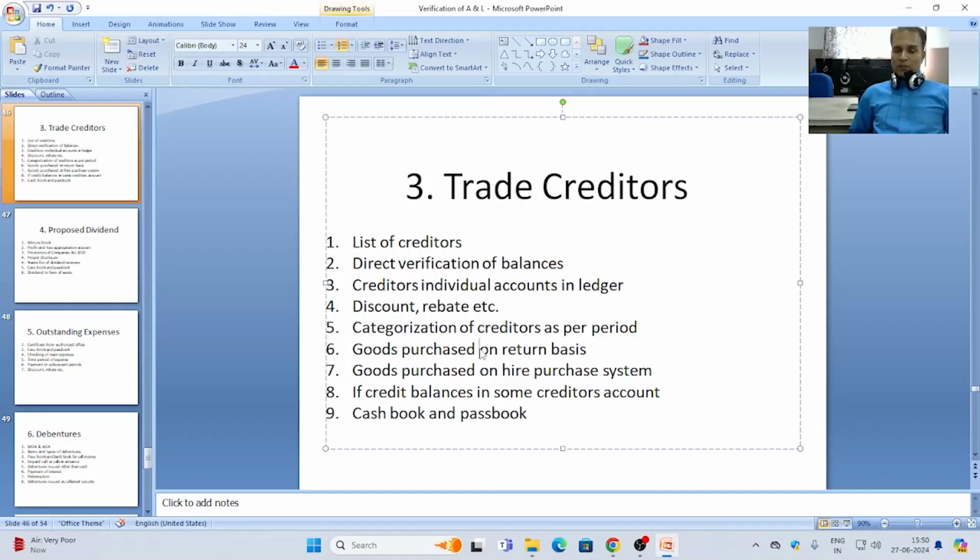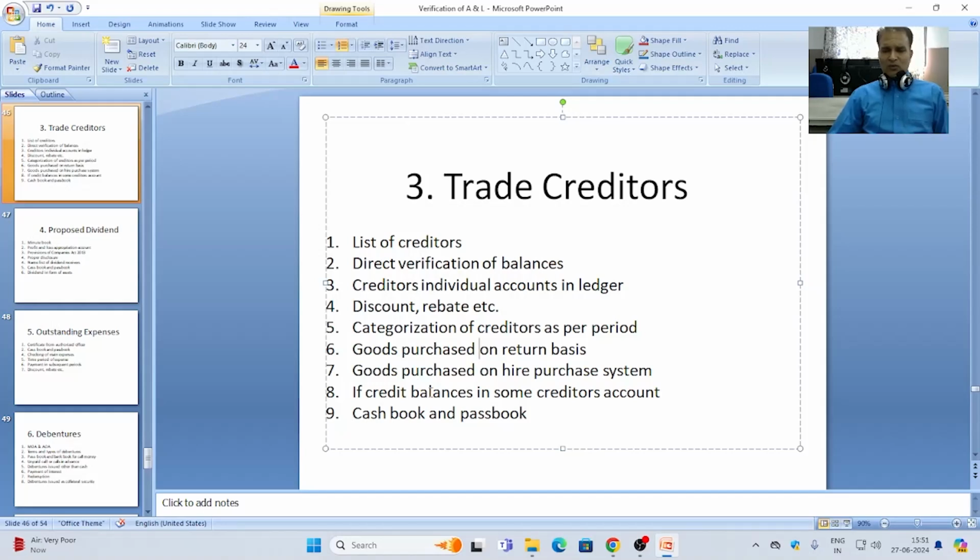Then goods purchased on return basis will also be very carefully verified by the auditor, because they affect the total balance due towards the creditors. Same in case of goods purchased on hire purchase system. It will also be very carefully verified by the auditor to find out the exact amount of creditors.